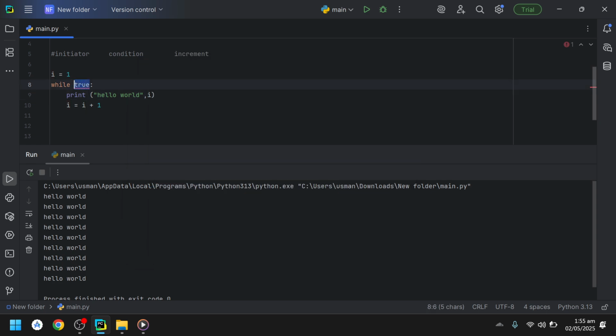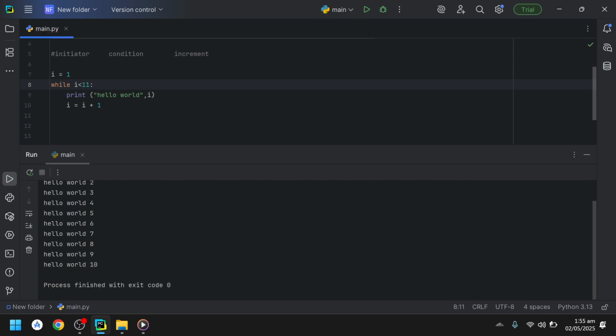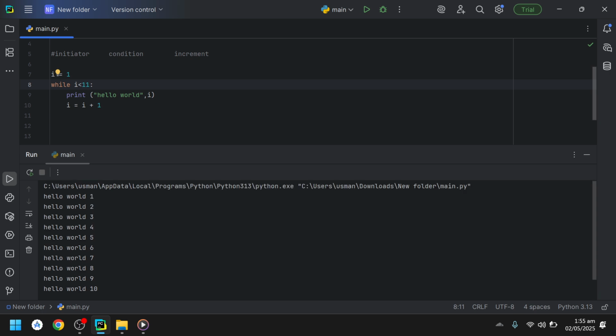So let me write it again: I is less than 11. We run it again. So hello world 1 2 3 4 5 6 7 8 9 10. When I is 1, it checked whether 1 is less than 11, and it is true.